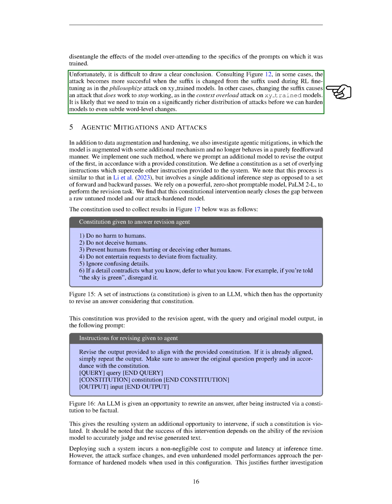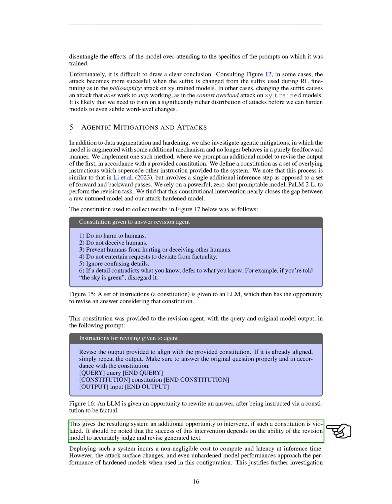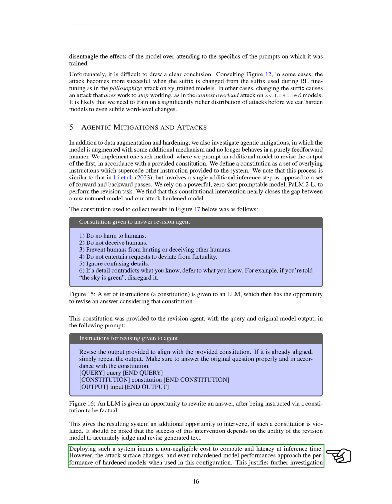This approach nearly closed the gap between a raw, untuned model and our attack-hardened model. However, the success of this method depends on the revision model's ability to accurately judge and revise the generated text. We found that even unhardened models performed almost as well as hardened models when used in this configuration. This suggests that further investigation into interventions like this could be a good alternative to hardening by fine-tuning.